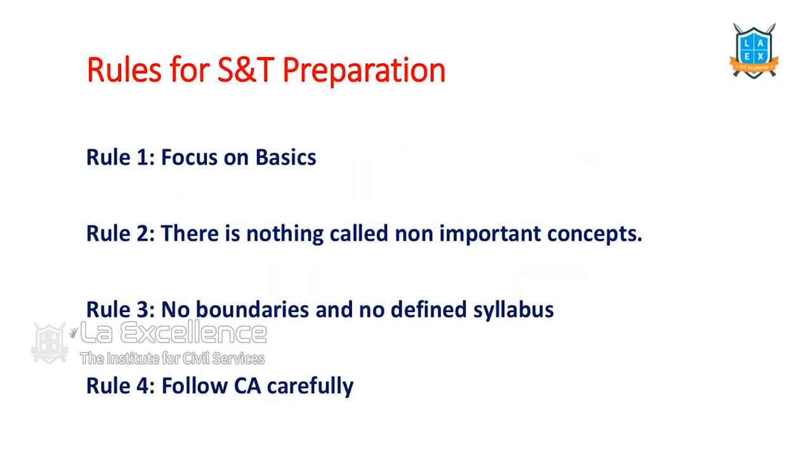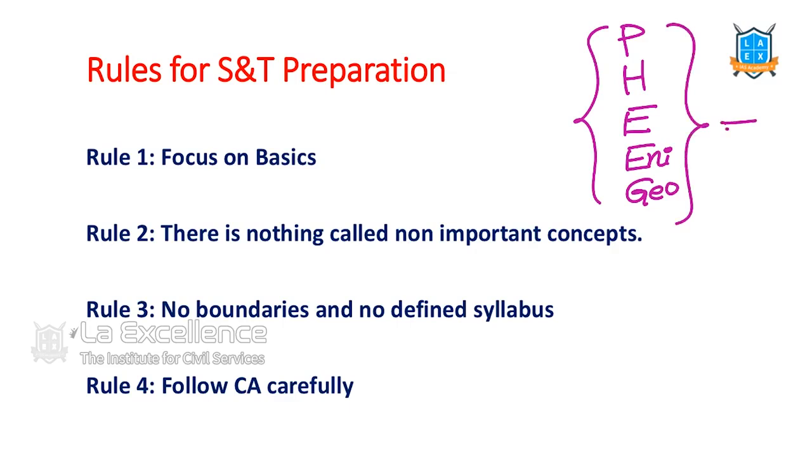Right. I have noted down certain rules for our science and technology preparation. Why rules? Because, as we know, we all focus on subjects like polity, history, economy, environment, geography. These subjects we focus on much. We feel that these are the important subjects and we spend much time on these.